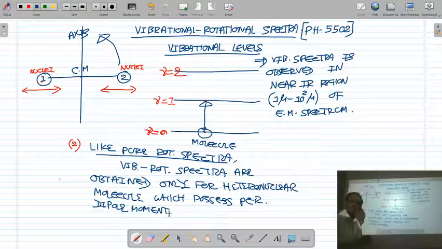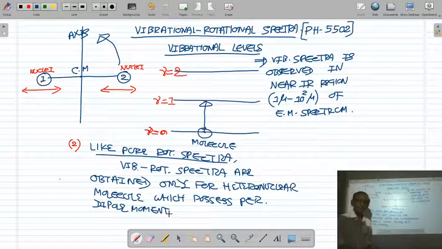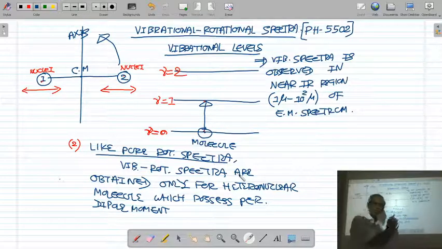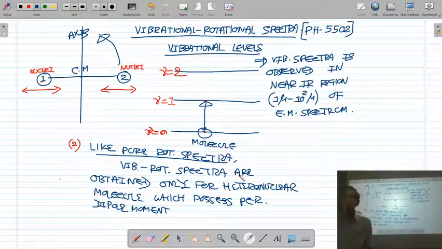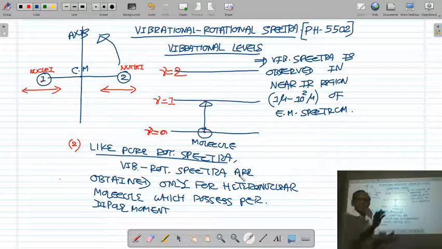This is the same feature as in the case of rotational spectra. Homonuclear molecules do not exhibit the vibrational spectra because they do not possess the dipole moment. Only heteronuclear molecules which possess the permanent dipole moment will give the vibrational spectra.